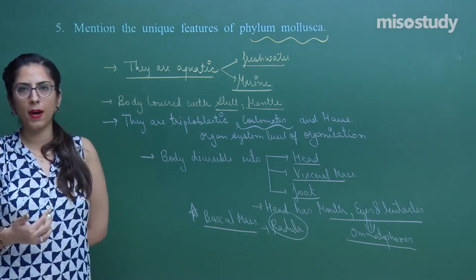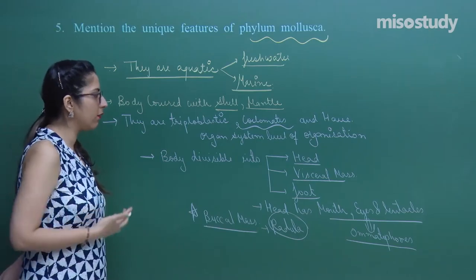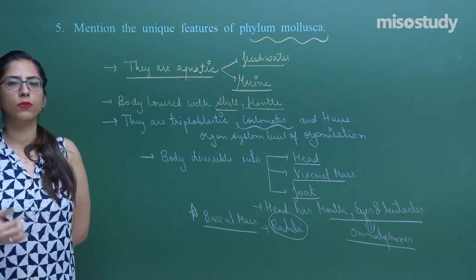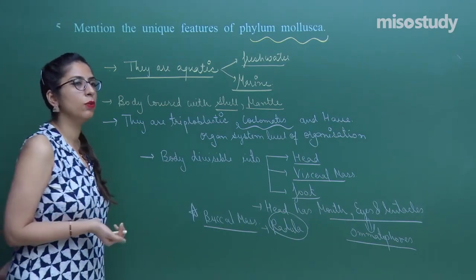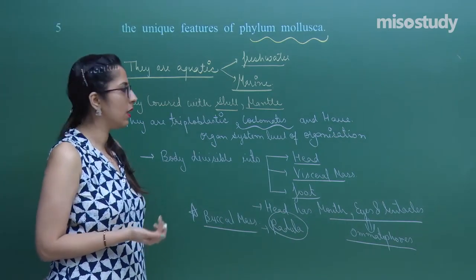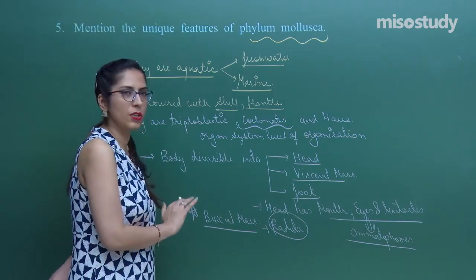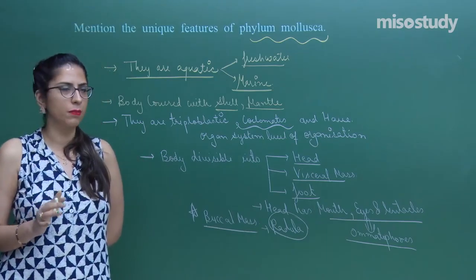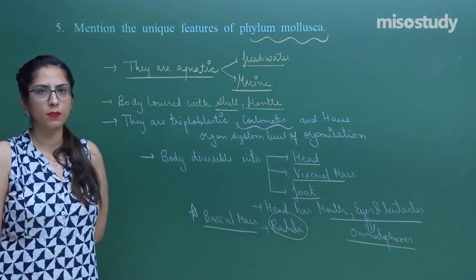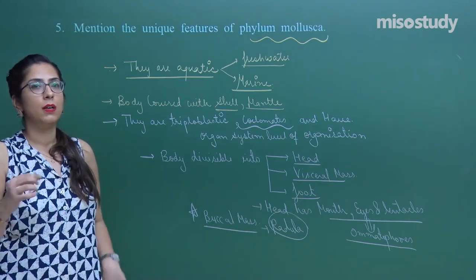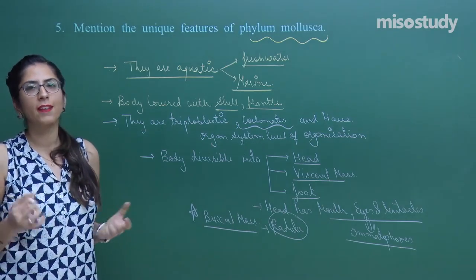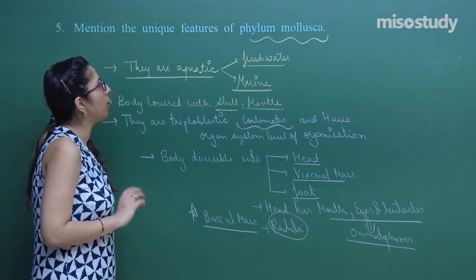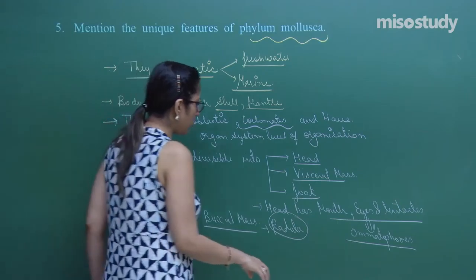This is a 2-mark question, but I have given you enough points. Whichever are convenient to you, you can write these points, and you can also write the points which we have discussed in the sessions. Whatever we have discussed in this session regarding the questions is important because these are the basic things that you have to remember. You can write the examples as well. Without an example, the answer will be incomplete, so better to write the examples as well. Now, hope you have noted this down. Let's move on to the next question.